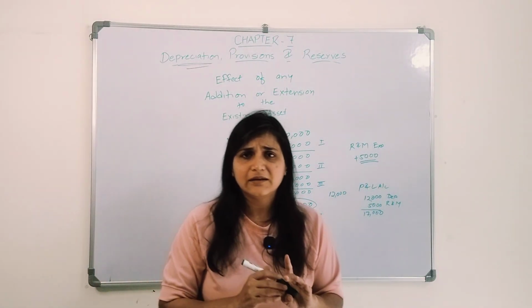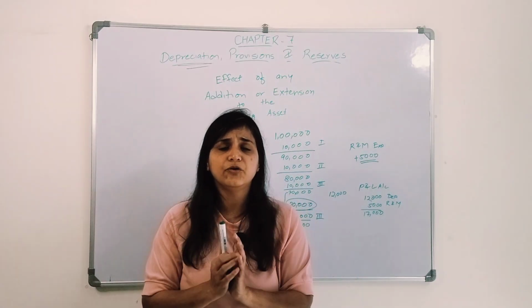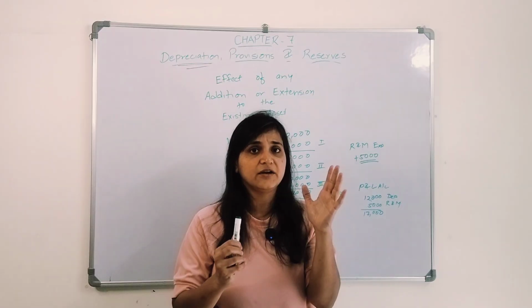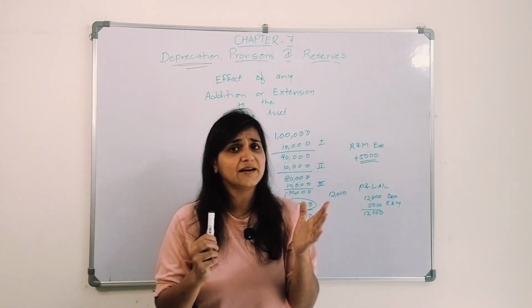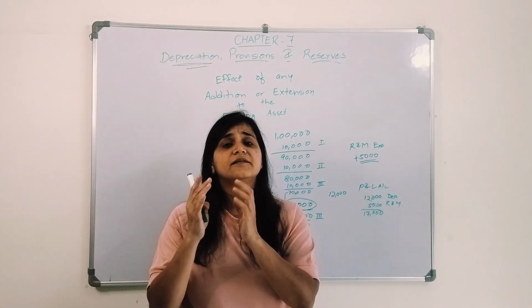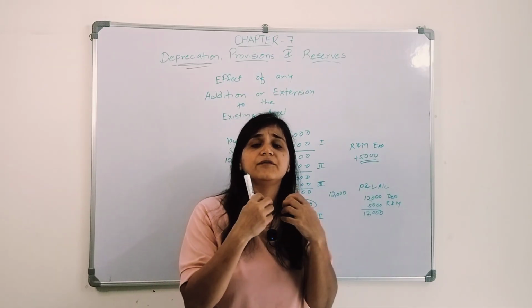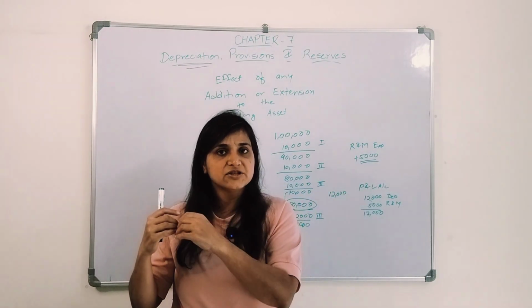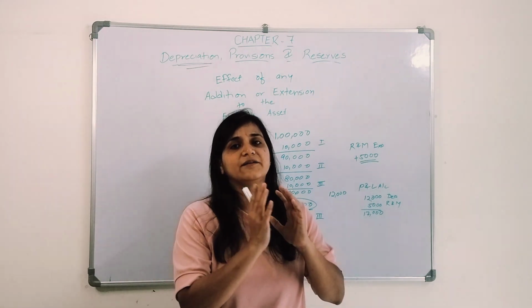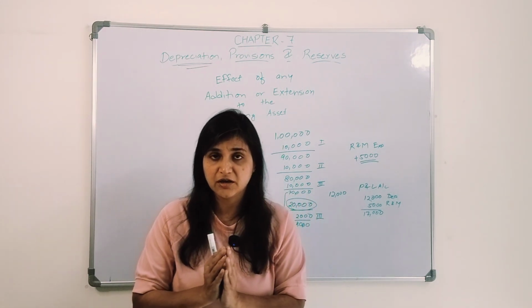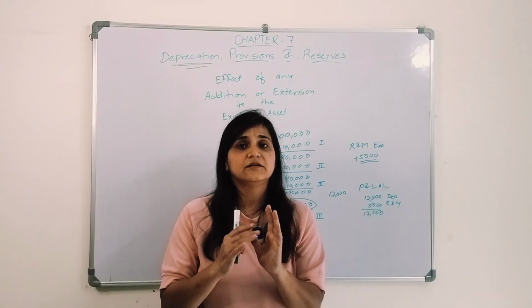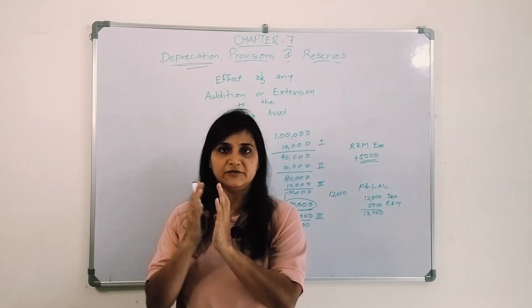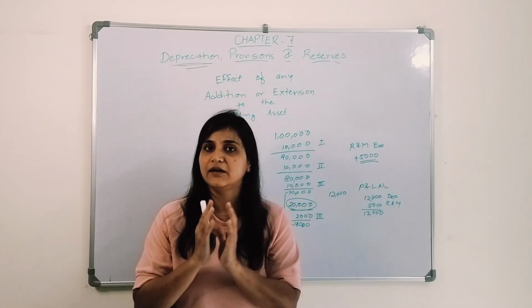This part was comparatively easy. I hope you got it. The first part was the methods by which we charge depreciation: straight line method and written down value method. In the second part we discussed how we will show it in our books, okay. We will either charge it to our asset account or we will create a provision for depreciation account, right? The next part, the third part, I discussed when we dispose of the asset and how we are going to show it in our books.